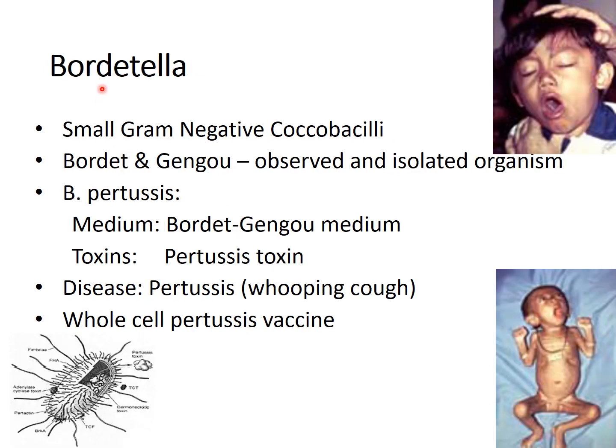The next bacteria is Bordetella. Bordetella are small gram-negative coccobacilli. Bordet and Gengou were the persons who observed and isolated this particular organism. One of the important species of Bordetella, Bordetella pertussis, produces a wide array of toxins like pertussis toxin and produces a clinical manifestation that is called whooping cough.